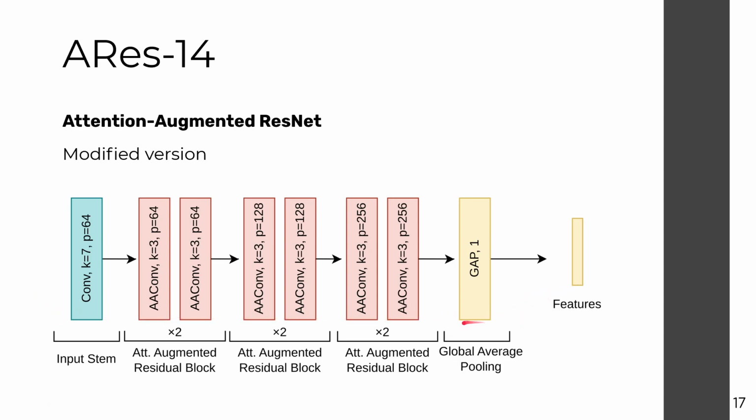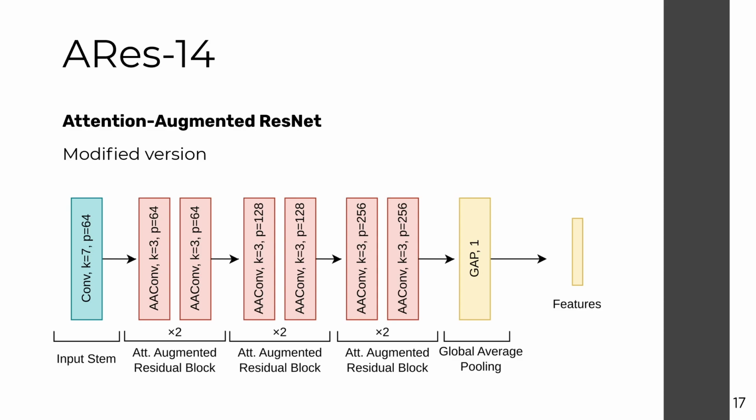Training these attention augmented convolutions is a very resource-heavy process, so due to the hardware constraints, we also remove the last convolutional block entirely. We're then left with 14 convolutional layers, and we'll refer to this architecture as Aries 14 for the remainder of the presentation. For more details on the attention augmented convolution layers themselves, please refer to the full paper.